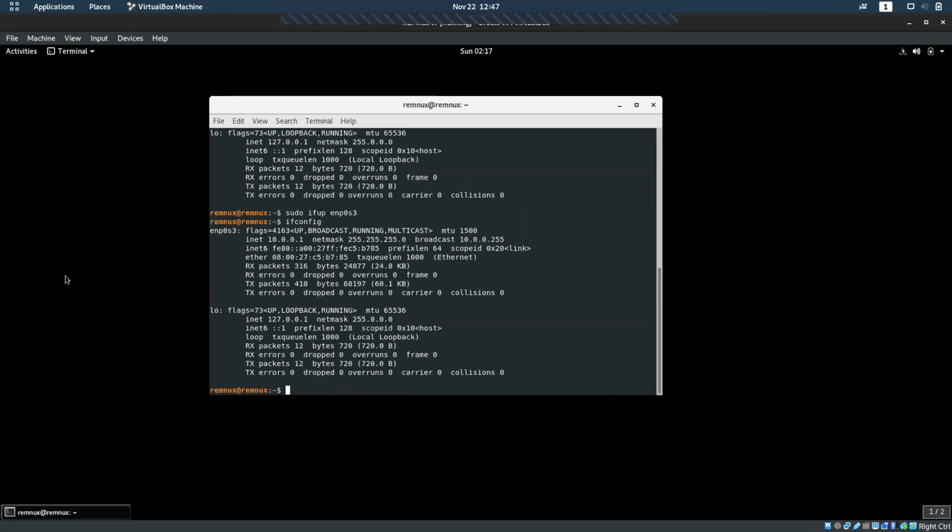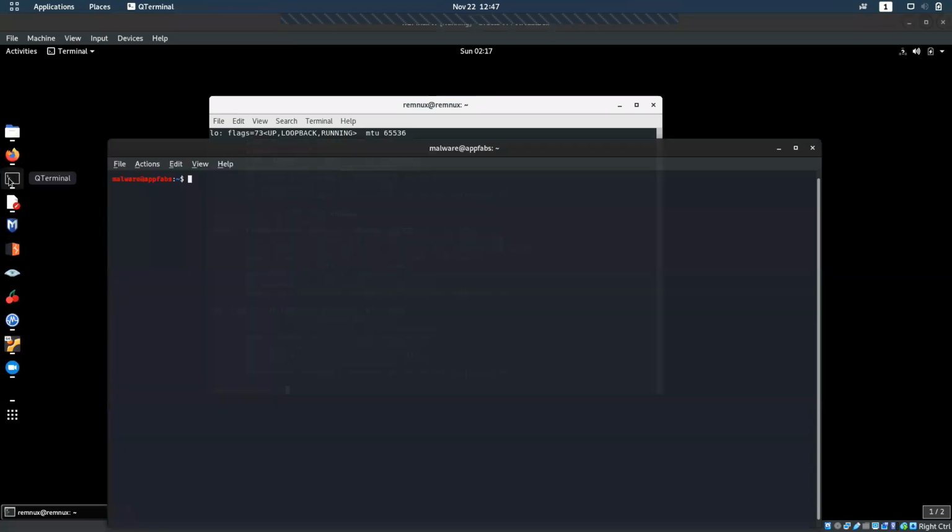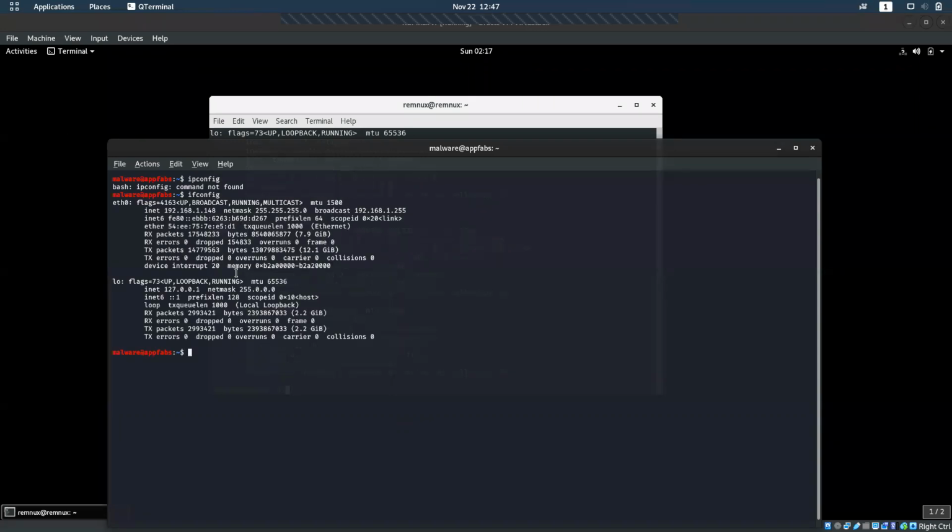As of now, the Linux machine will be able to communicate with the Windows machine, but neither of these machines will be able to communicate with the host machine, which is Kali. This is my Kali machine, which I'm using as the host. Its IP is 192.168.1.148.